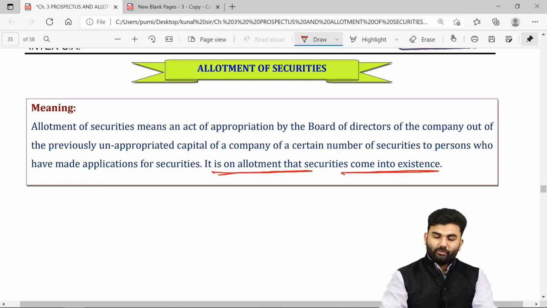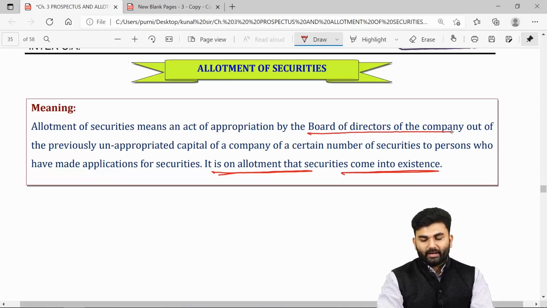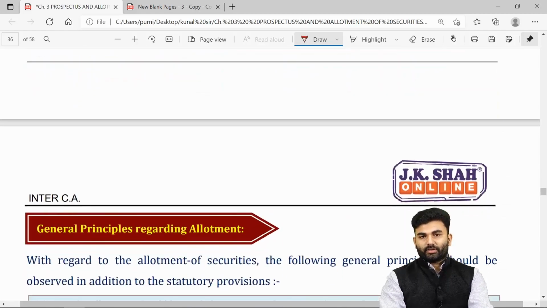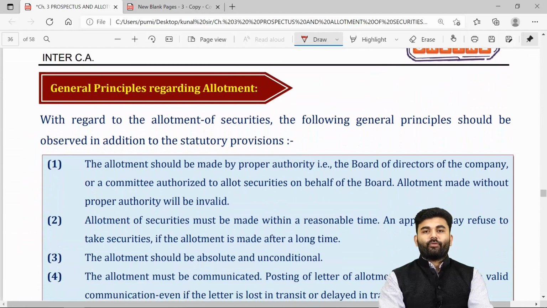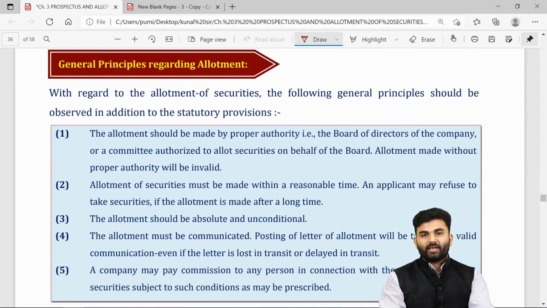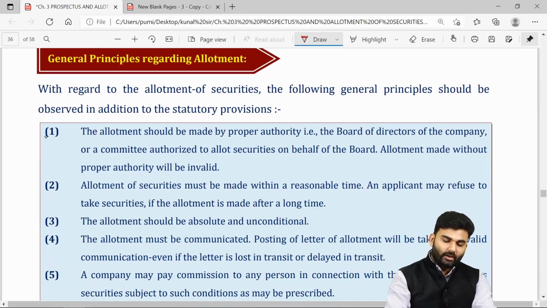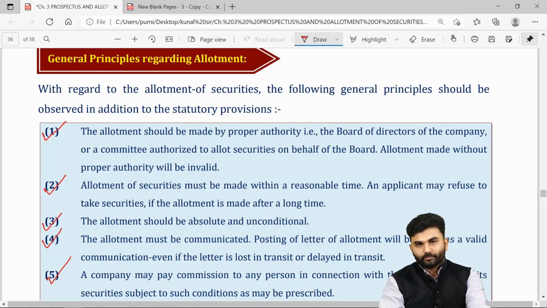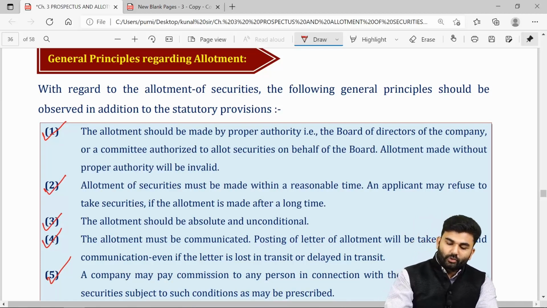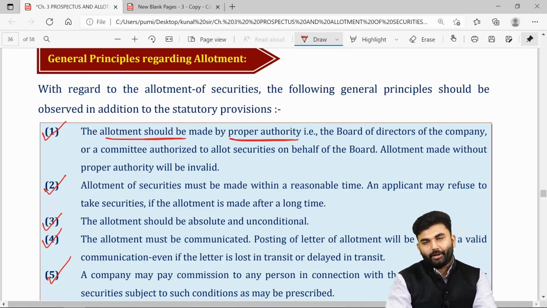Allotment of securities will be done by the board of directors of the company. Whenever the company allots securities, there are 5 general rules which are required to be followed. The very first rule says that the allotment should be made by proper authority.